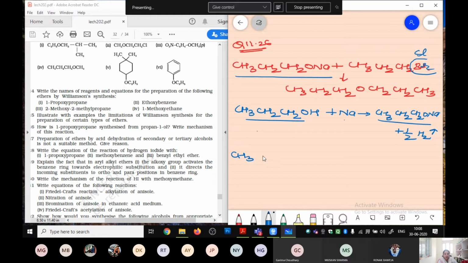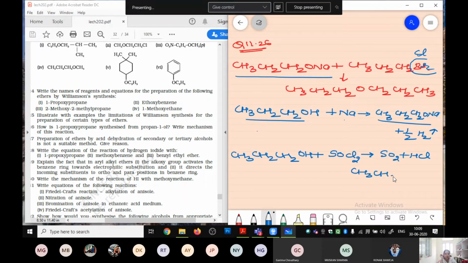So, अब हमें अल्कोहल को कन्वर्ट करना है into a corresponding halide. We have taken the alcohol CH3CH2CH2OH plus I am taking SOCl2 over here. Got it? SO2 will liberate and HCl will liberate, besides this we obtain CH3CH2CH2Cl.